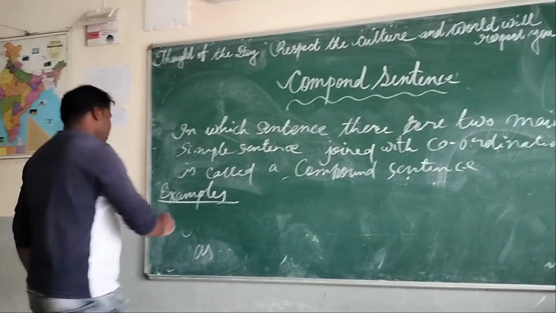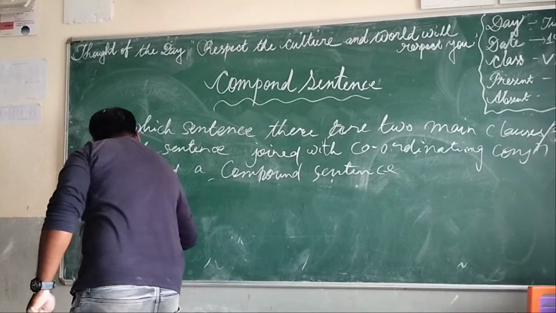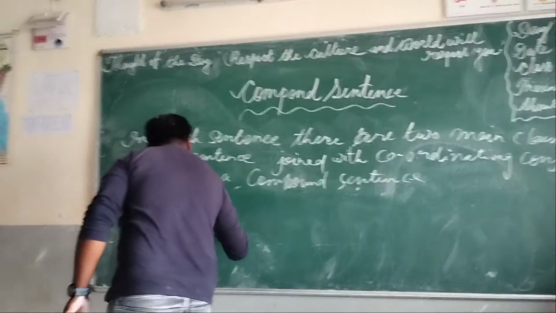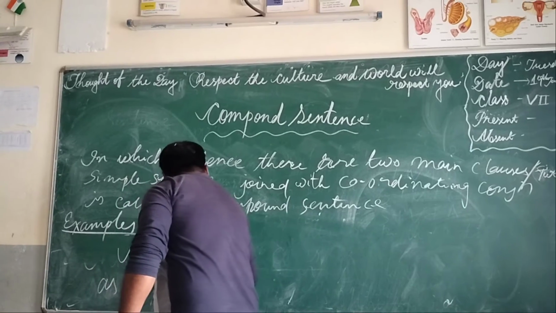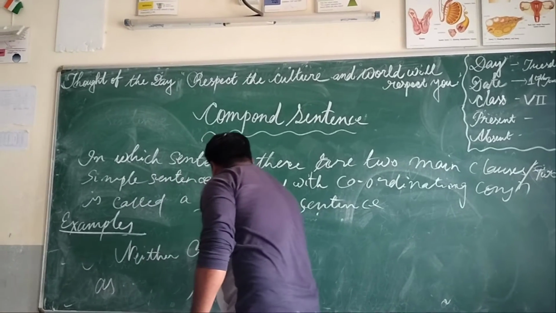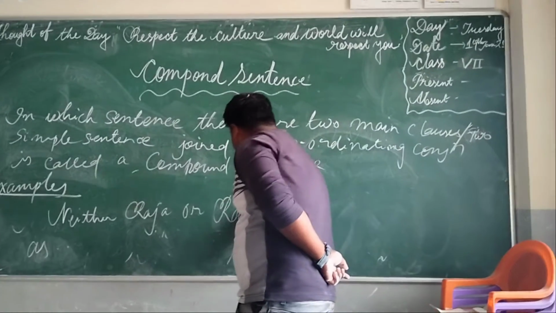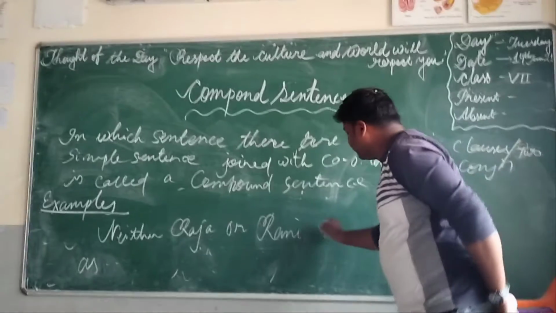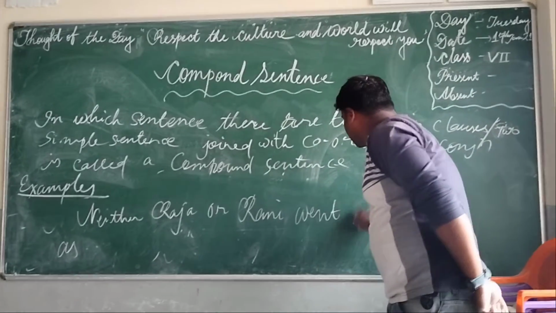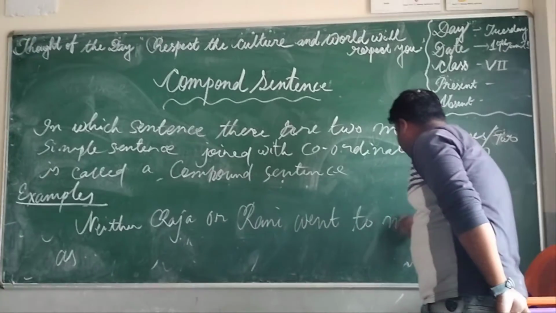First we see: Neither Raja nor Rani went to market.